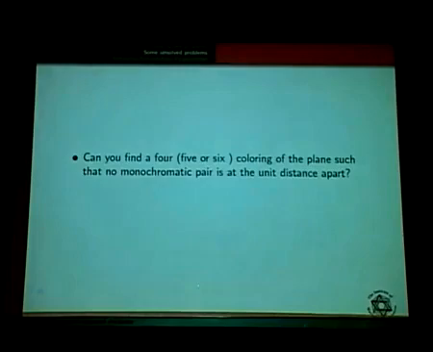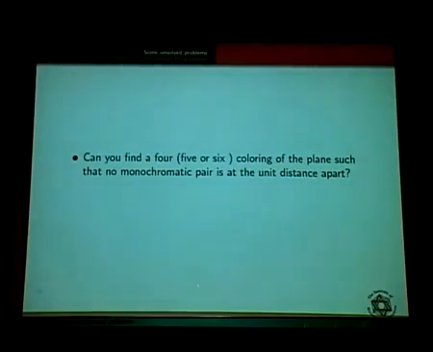Can you find a 4, 5 or 6 coloring of the plane such that no monochromatic pair is at unit distance apart? I used 7 colors, you use 4 colors, 5 colors, or 6 colors. And then it should satisfy the required property. The required property is what? Take any 2 points at unit distance, measure it on a scale, and those 2 points should be of different color. That should satisfy that property.